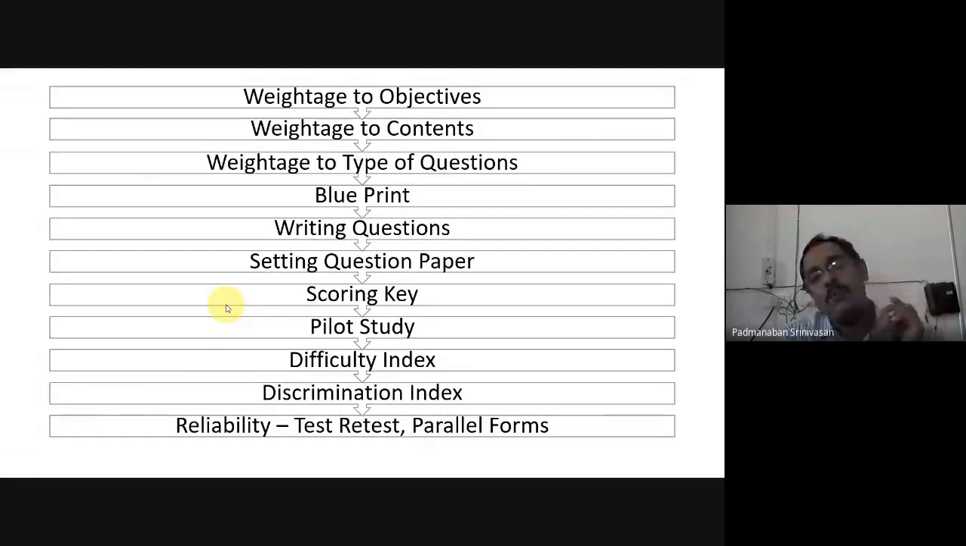As a part of the curriculum, we are going to standardize one question paper. As a teacher, we have to have an experience in constructing a standardized question paper. That is what we are going to do.